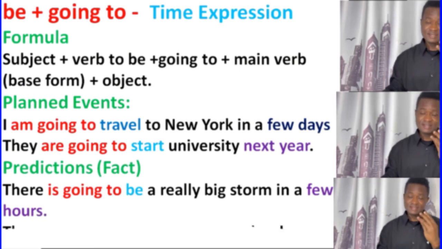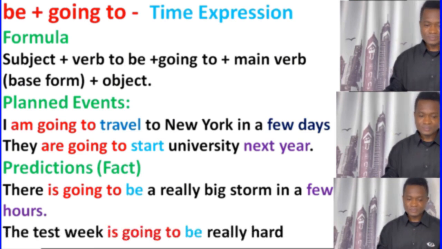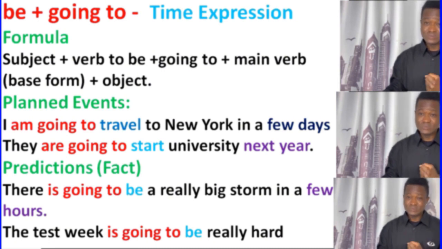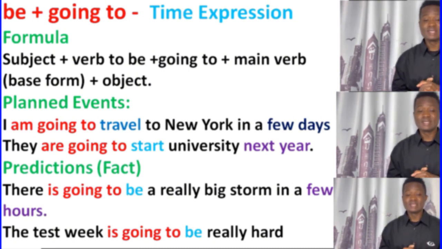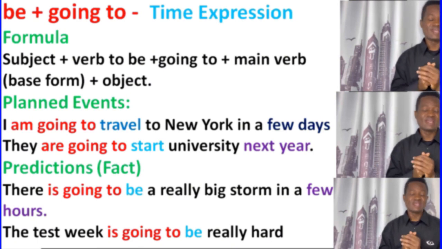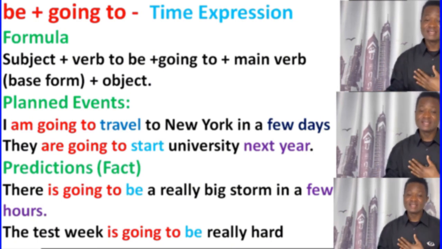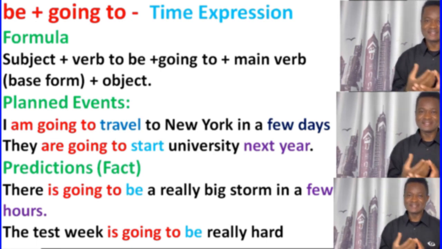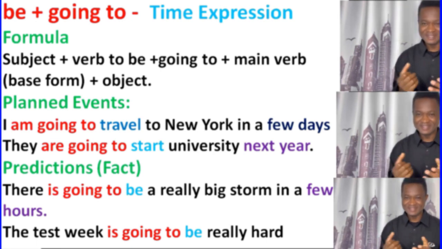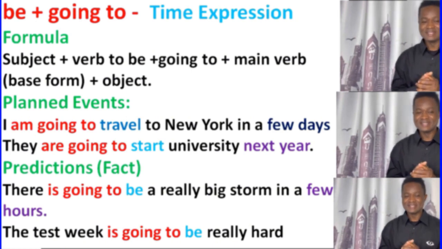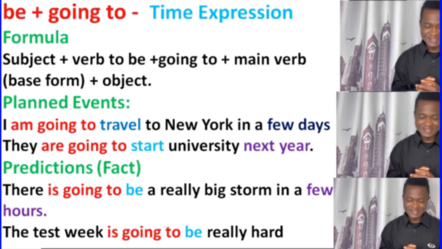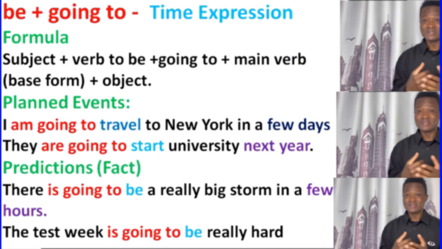All right, guys. Okay, let's go. The test work, this is going to be work, it's not weak, it's a little mistake, change it to work. The test work is going to be really hard. This is evidence. I already know. Maybe I didn't study. You know what I mean? I'm going for this test. So I just predict that this test work is going to be difficult today. So we can use this be plus going to. This we call prediction with evidence.